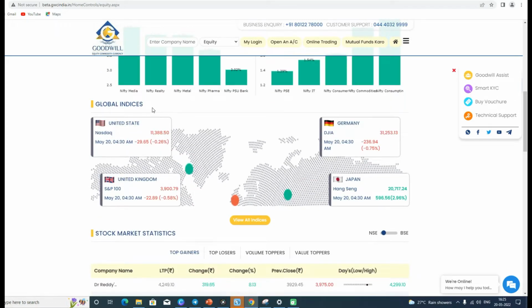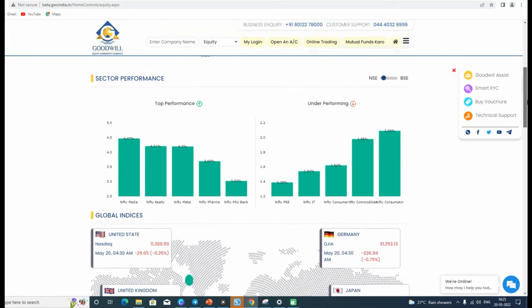And if we want to analyze the global indices, we have the USA index, that is Nasdaq. For Germany we have DJIA, for the United Kingdom we have S&P 100, for Japan we have Hang Seng, and basically these are the closing prices of these indices. For the US, UK and Germany we can see that these are in negative, while for Japan it's obviously in positive, so that goes without saying.